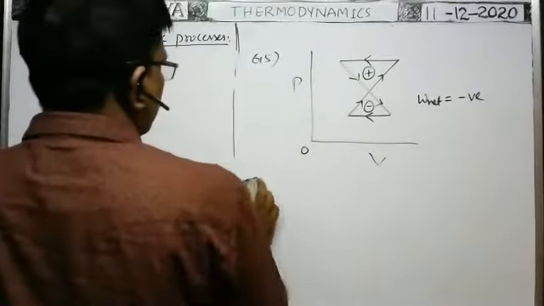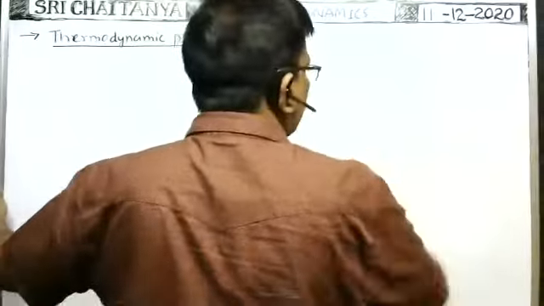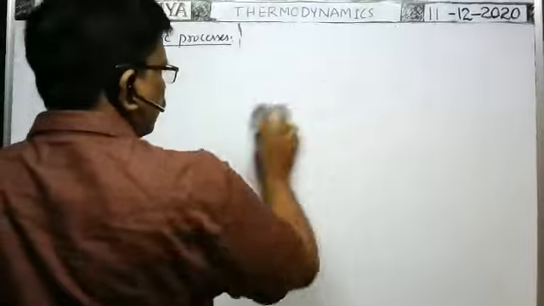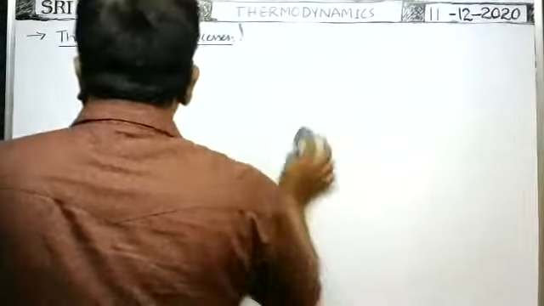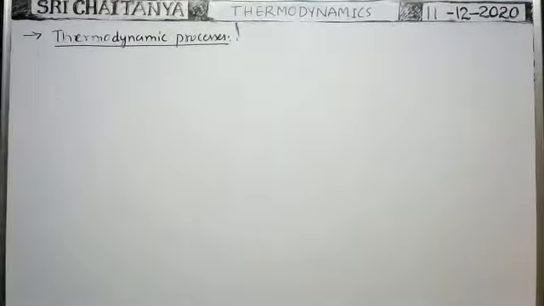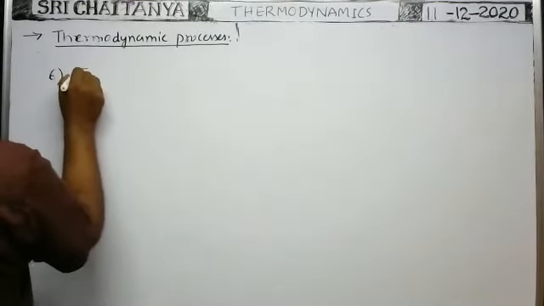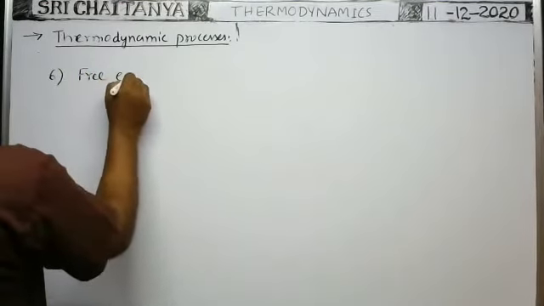In this cyclic process, we can discuss one more example. Some other fun cases we will discuss. Problem is also there. Next, the sixth one: free expansion. There is also one more process.